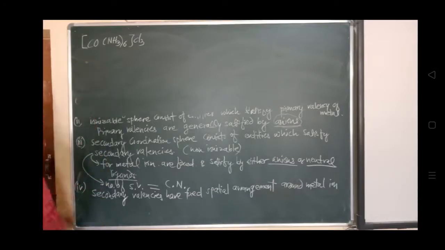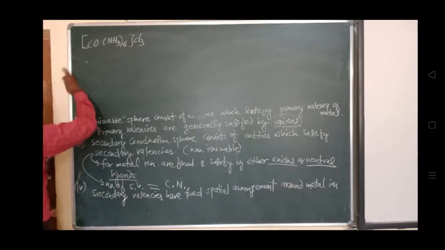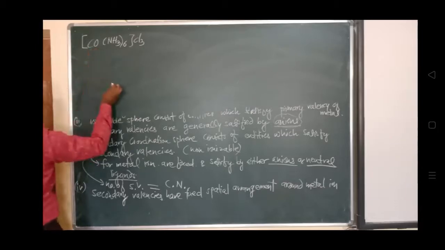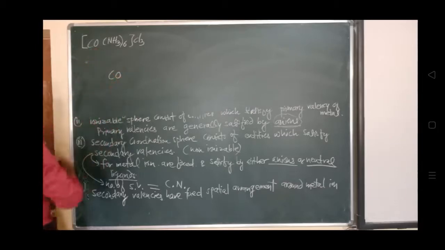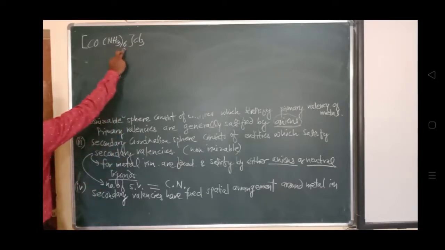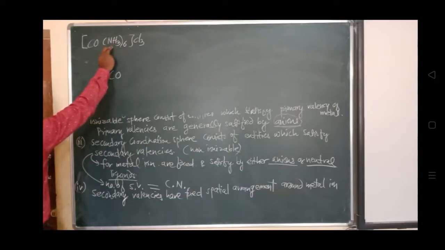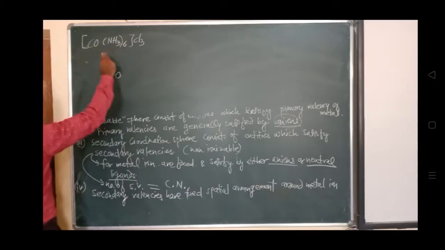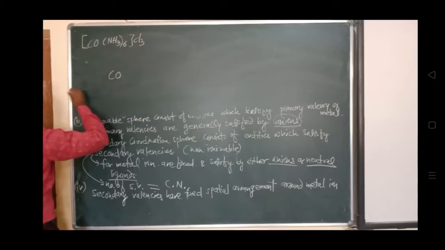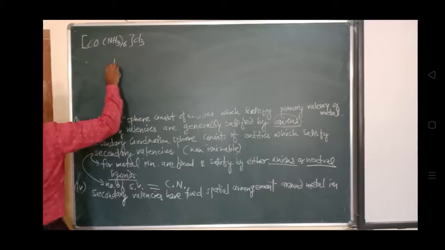The two spheres of attraction in the complex will be represented. How will it be represented? So Co, cobalt, is the central metal ion. How many ligands are present here? 6 ligands of ammonia, so hexaammine. Its nomenclature we are going to see in the next lecture. So this is NH3.